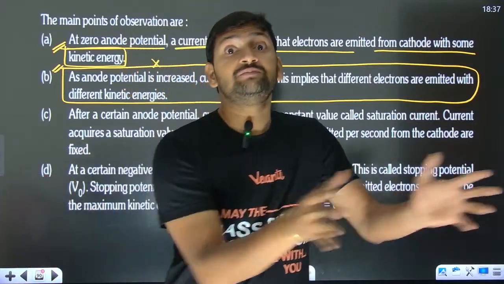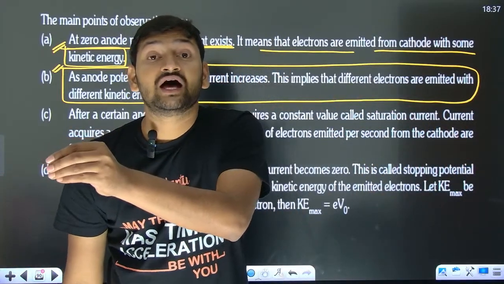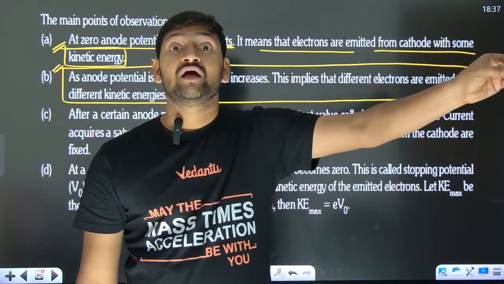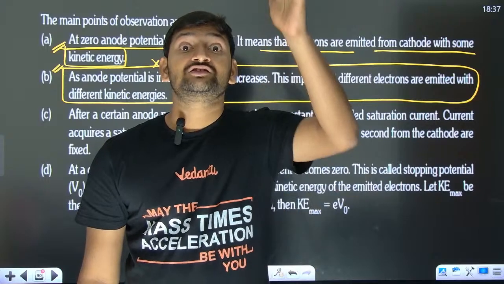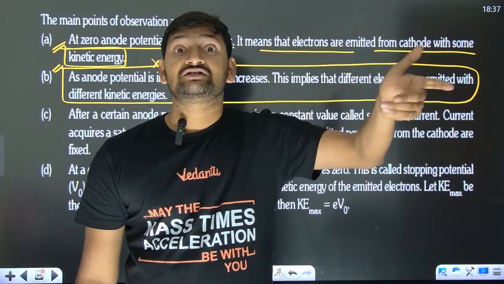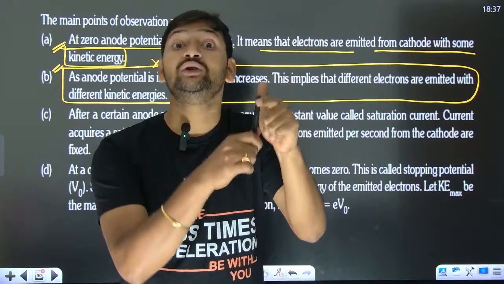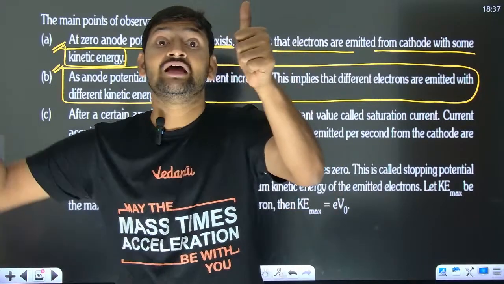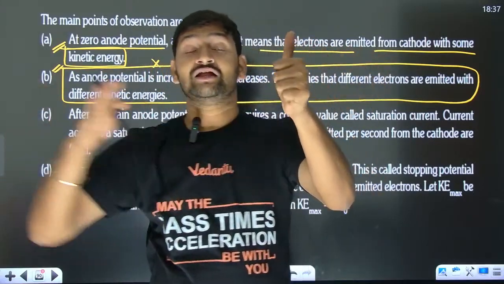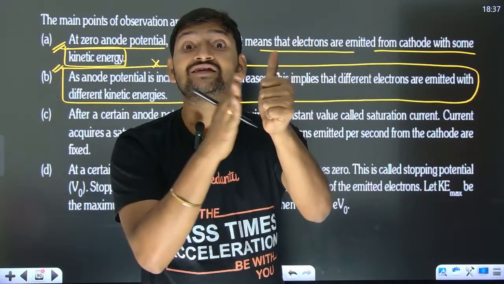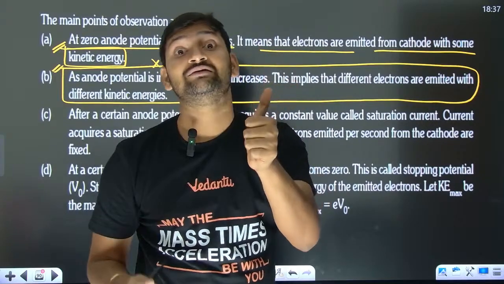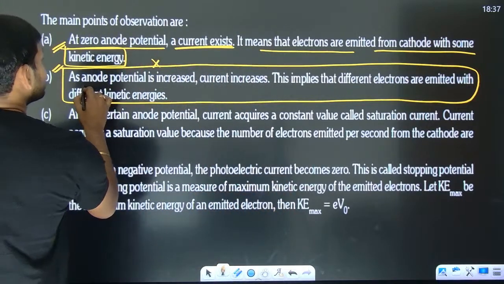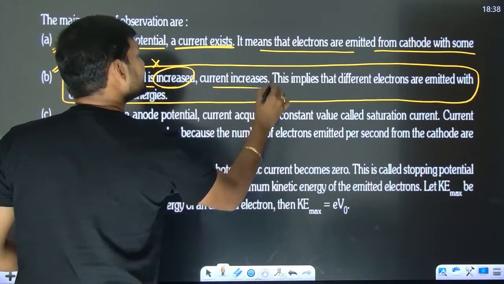If you increase the potential, then the electrons are accelerated to go there. If they're accelerated, automatically what will happen? The charge is moving faster. So charge reaching the anode per unit time increases. Why? The electrons have accelerated, so they move faster, and they reach the anode plate in less time. Same charge coming in less time will increase the current. So saying that as anode potential is increased, current increases, this is correct.